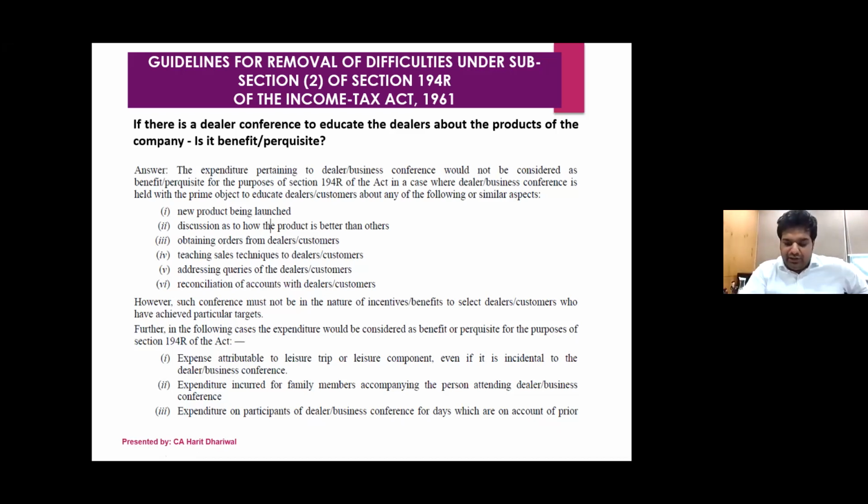Now, another important thing regarding the samples. So normally what everybody says is that samples are given to doctors. You all know that they are given samples. Now, giving an overseas package to a doctor as a promotion will fall under 194R. But if you give free samples to doctors, they have mentioned in the guidelines that yes, it will fall under